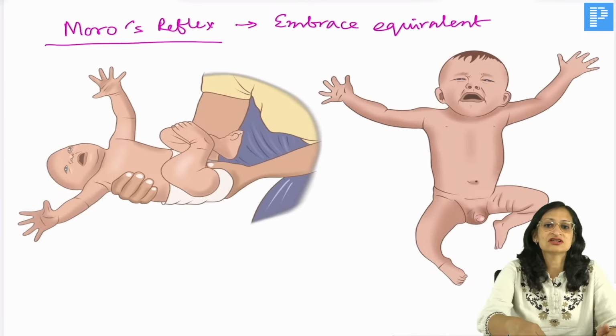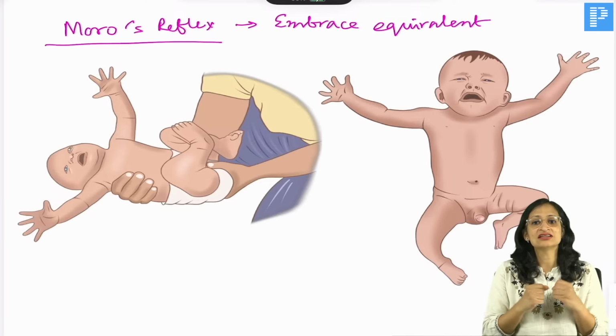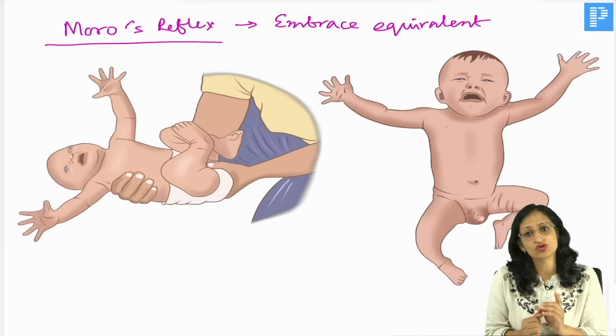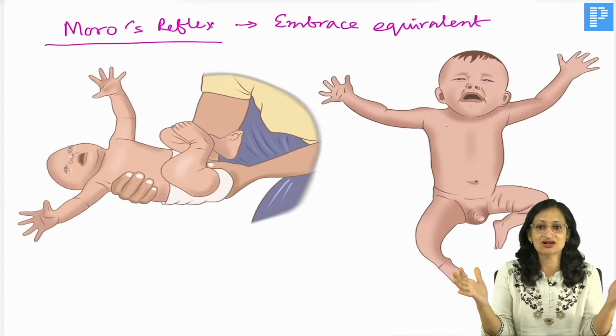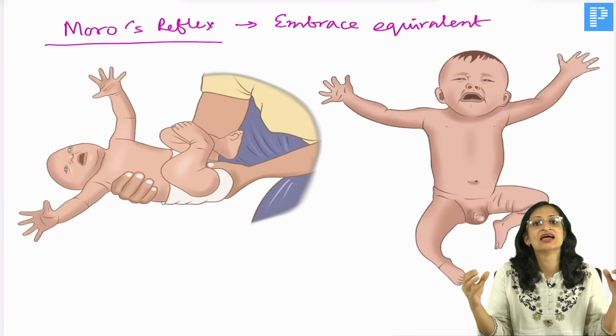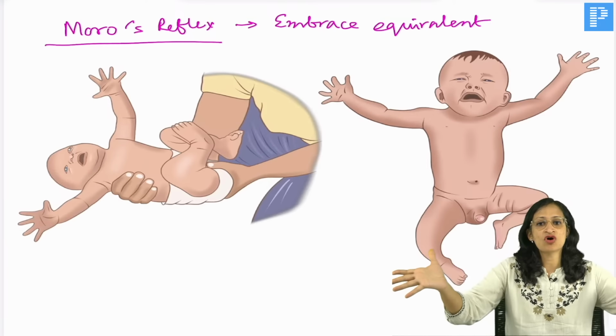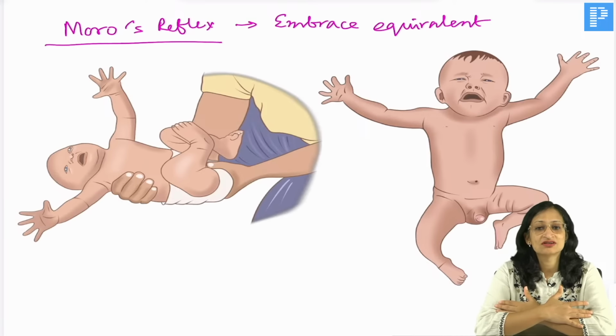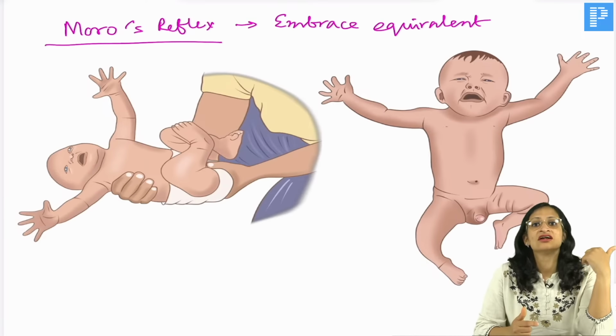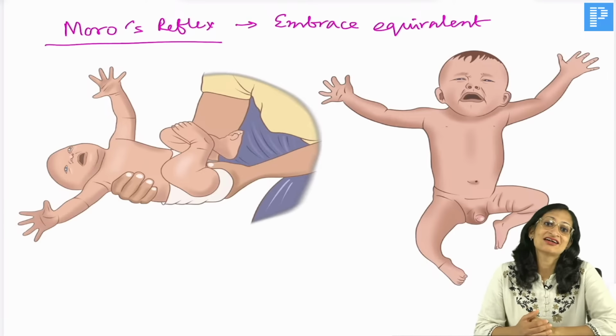So, what happens in a complete Moro's reflex? Remember, complete Moro's reflex is always symmetric. So, there is symmetric abduction and extension of upper limbs and opening of hands, followed by flexion and adduction, right? Along with movement of the head, trunk and lower limbs and crying.